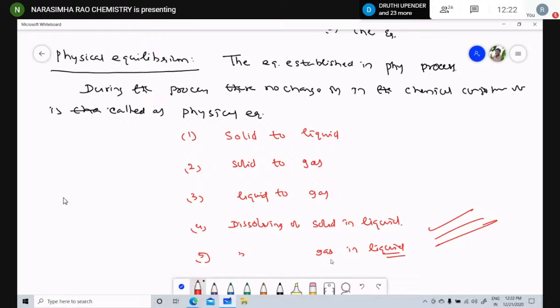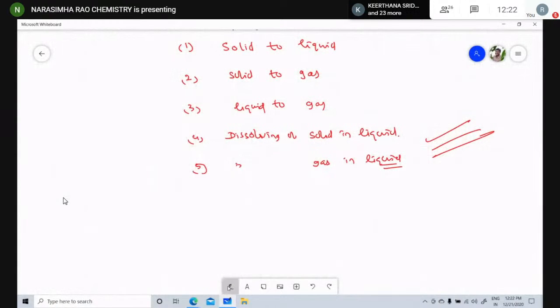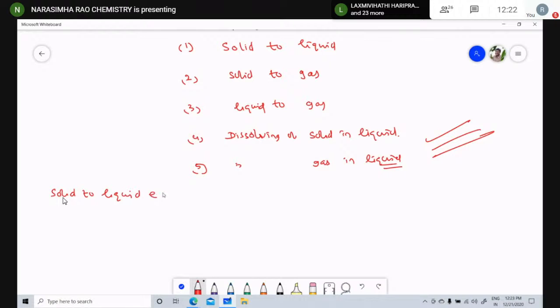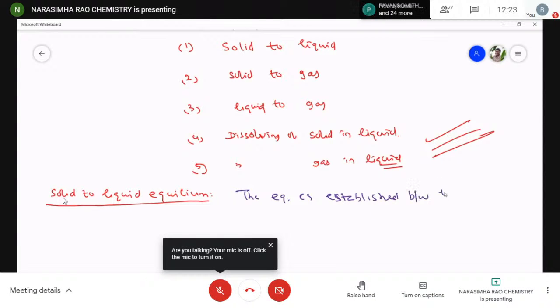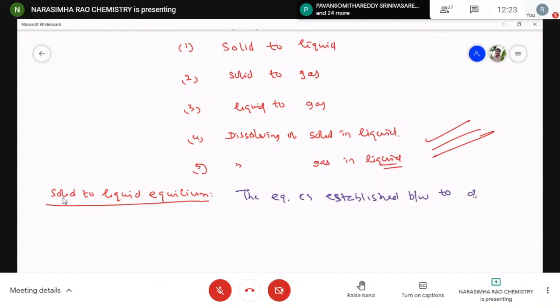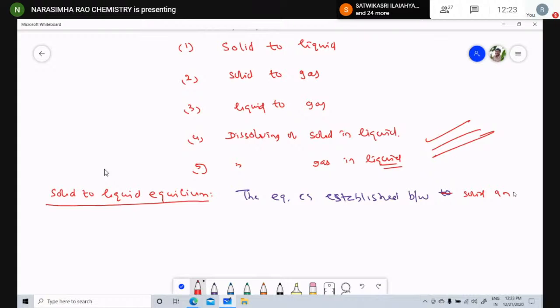Now, solid to liquid equilibrium. The equilibrium is established between two different phases, which means between the solid and liquid state.